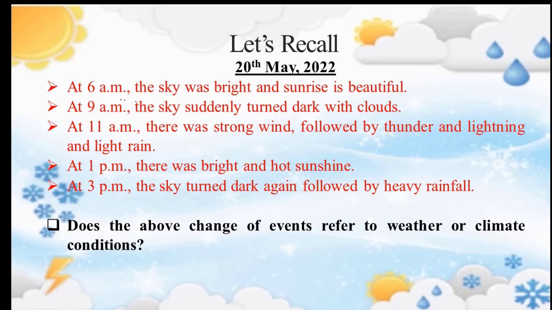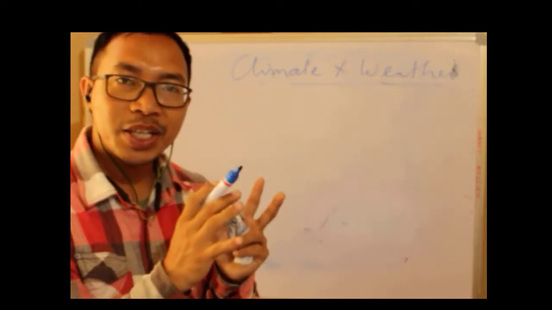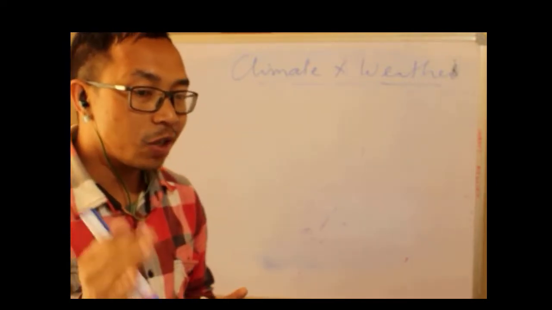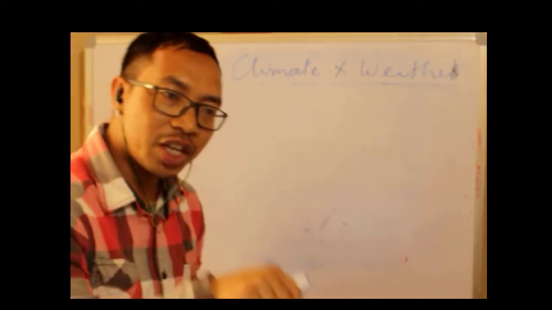So you have seen the change, okay, from morning to the afternoon. Does the above change of events refer to weather or climate conditions? What do you say? We said weather is a day-to-day phenomenon. So this talks about the day-to-day phenomenon. It is not constant. It changes, right?